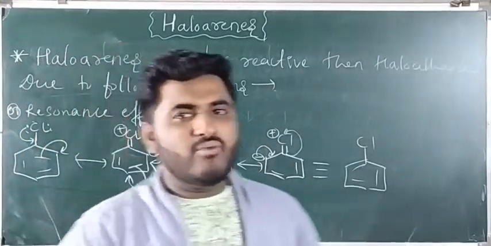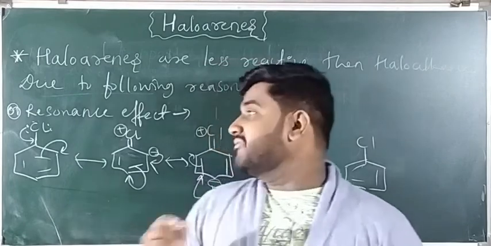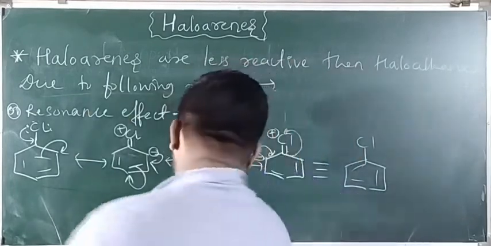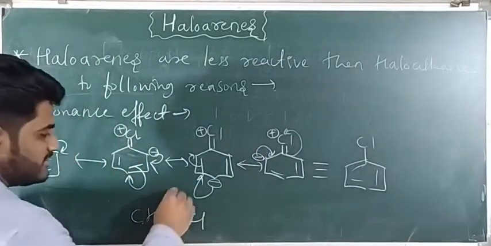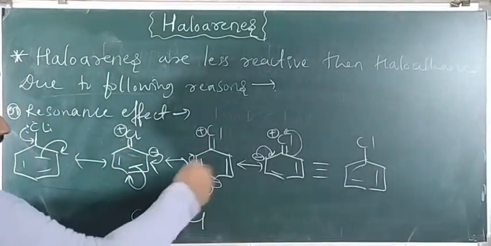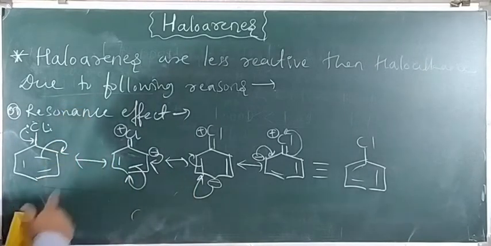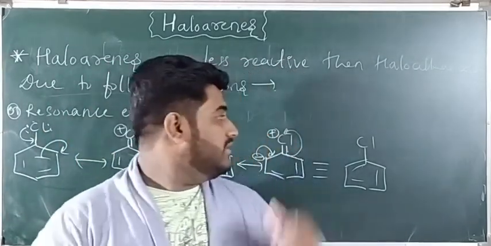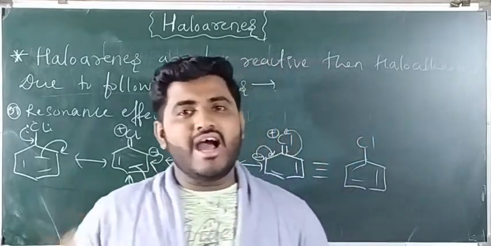So due to this double bond, breakage is more difficult than in the case of haloalkanes. If you take a haloalkane example such as CH3Cl, there only a single bond is there. The breakage can be easily done and any reaction can be carried out. But in the case of haloarenes, there is double bond character. Therefore, it is difficult to break the bond and for some nucleophile to attack it.